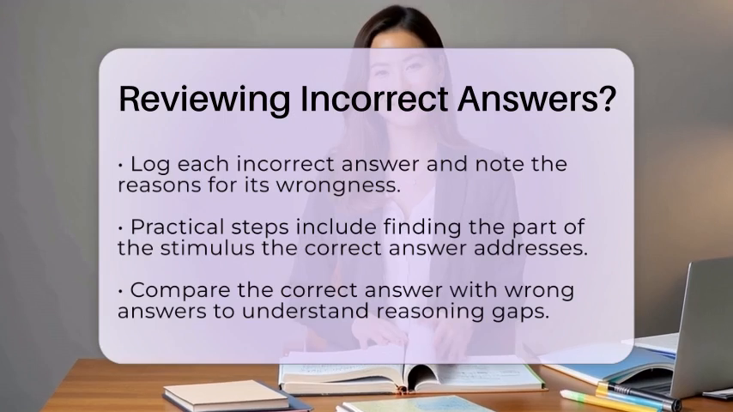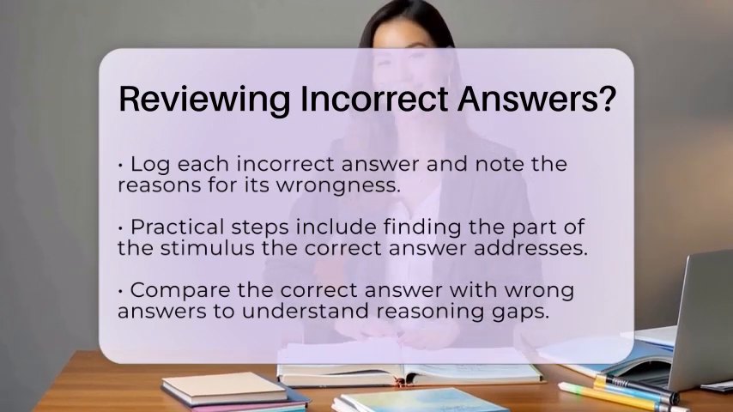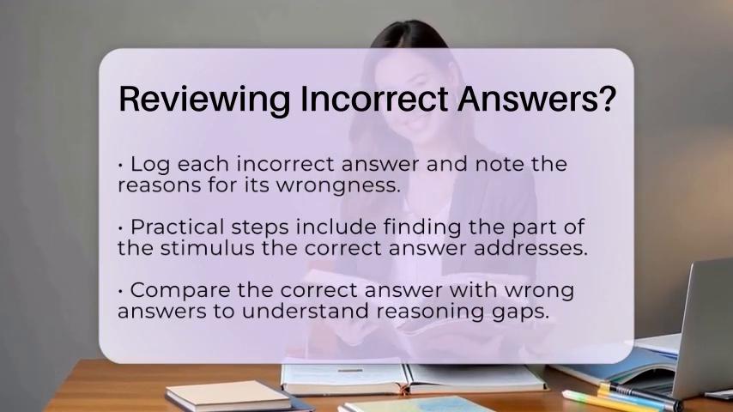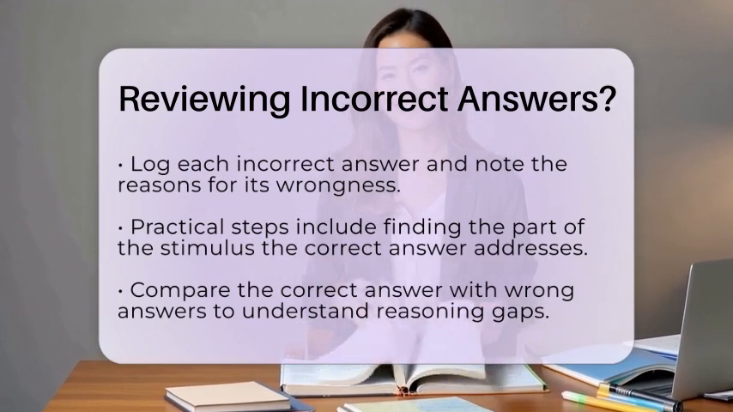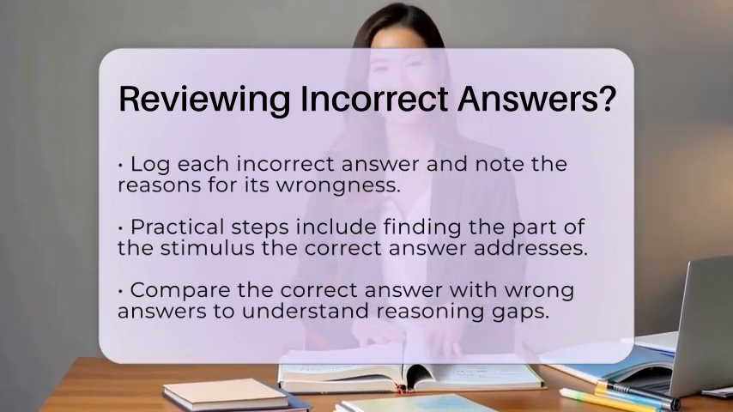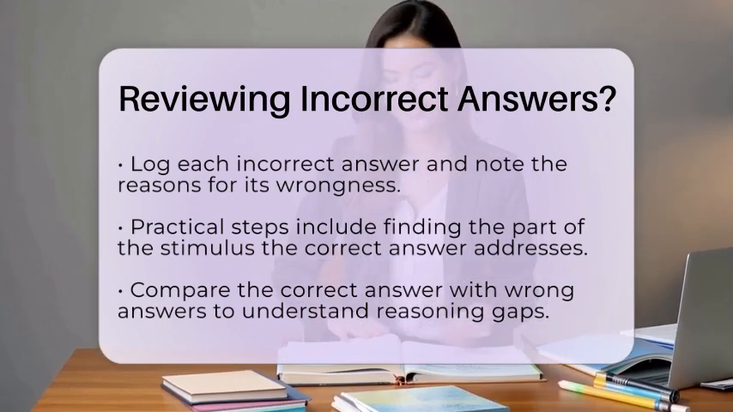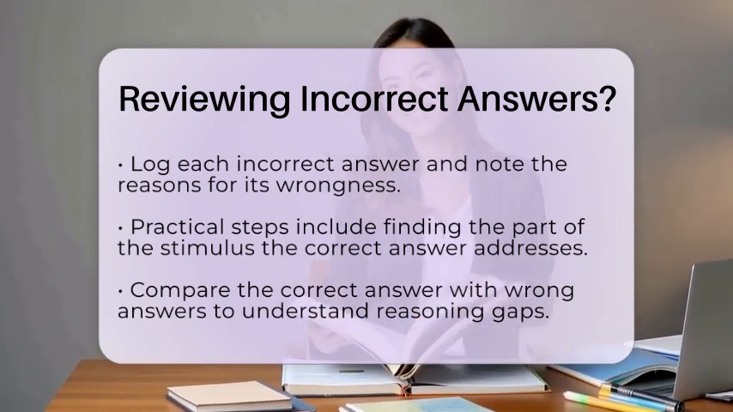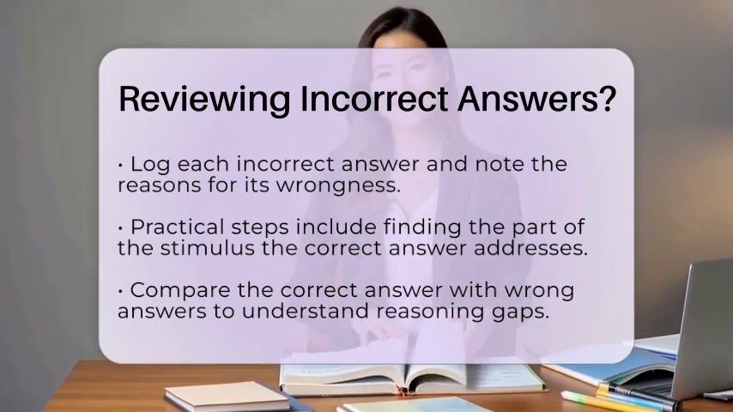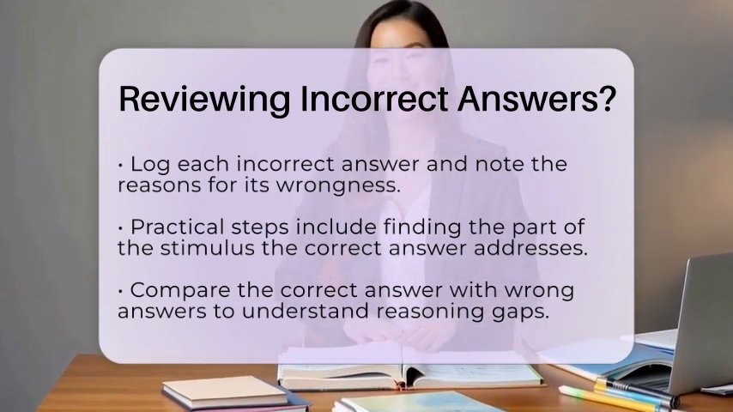When reviewing wrong answers in the logical reasoning section, here are some practical steps to follow. First, find the exact line or part of the stimulus that the correct answer addresses. This will help anchor your understanding. Then, compare why the correct answer fits the flaw or reasoning gap and why the wrong answers do not. Next, ask yourself whether the supposed flaw in the wrong answer actually weakens the argument. If it does not, that answer is incorrect.